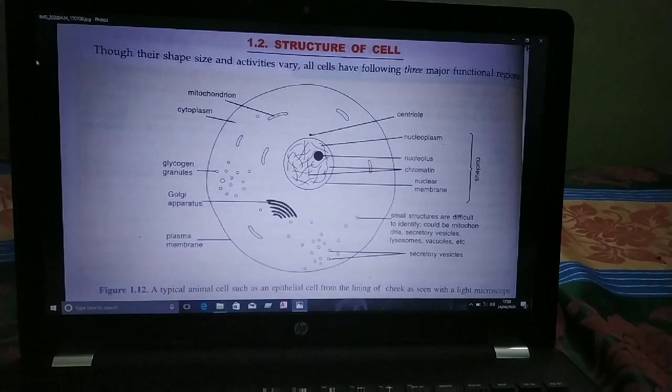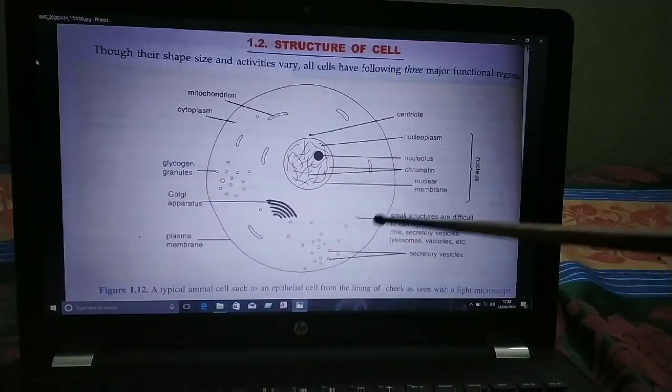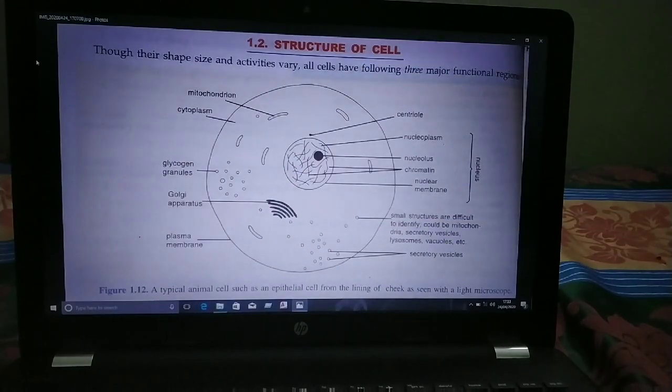That one is the plasma membrane, which surrounds whatever contents are inside the cell. Plasma membrane is a living, thin, delicate, elastic, selectively permeable membrane.